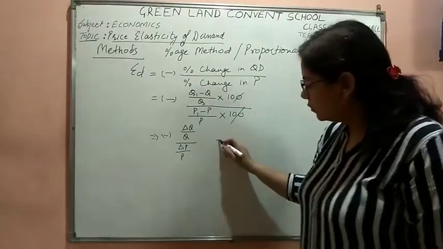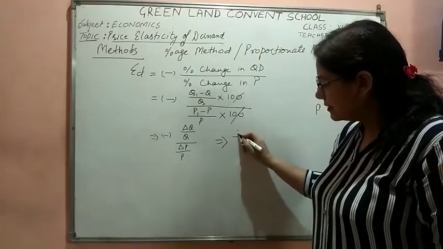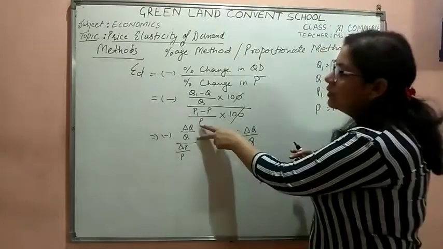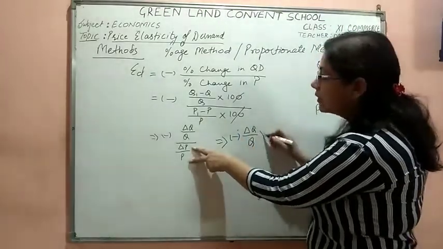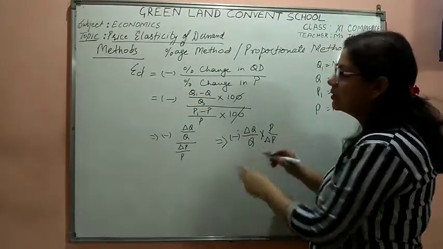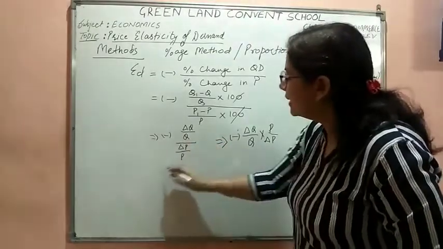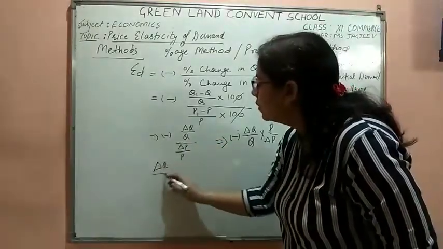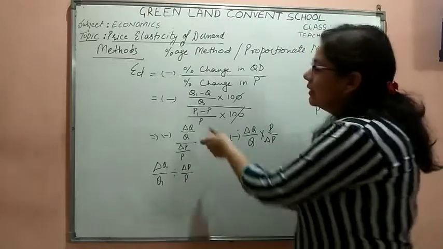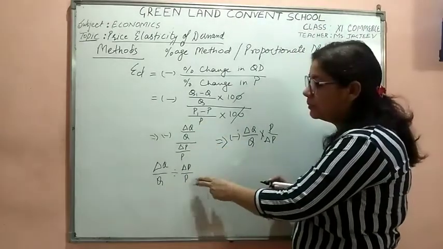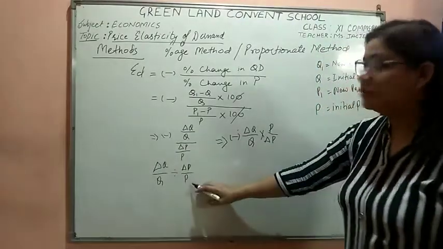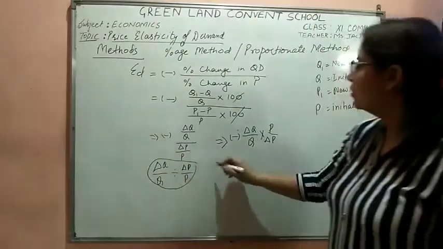Fine. So how would we move further? Minus sign, delta Q over Q. P will be written up and delta P will be written down. So if we divide delta Q upon Q by delta P upon P, this is the equation of delta Q upon Q divided by delta P upon P. To put the multiply sign, we have to take the reciprocal of this.